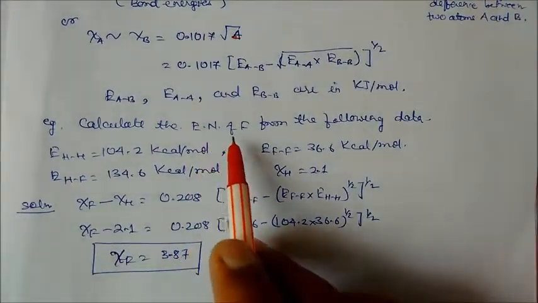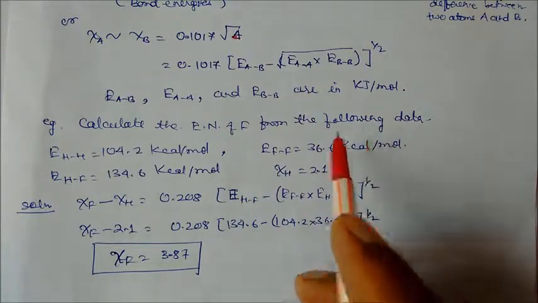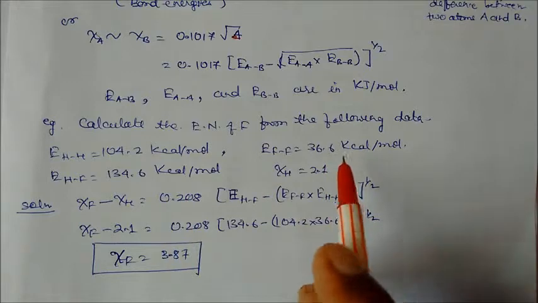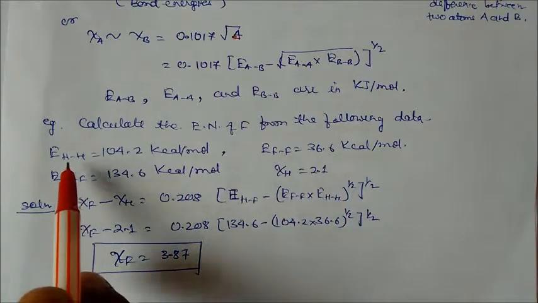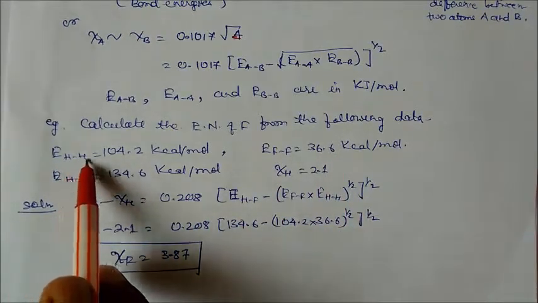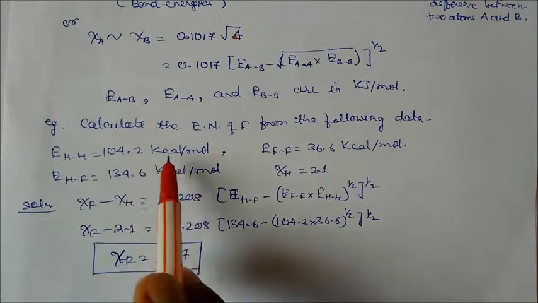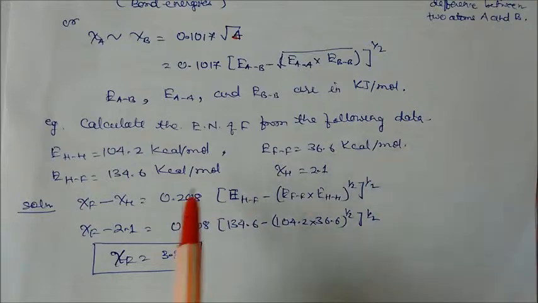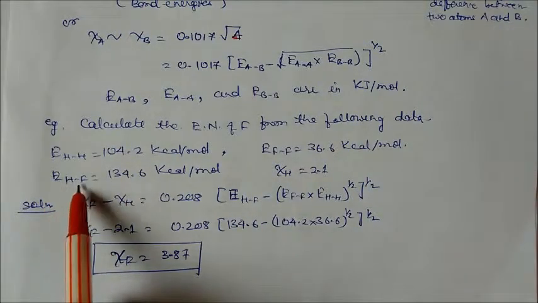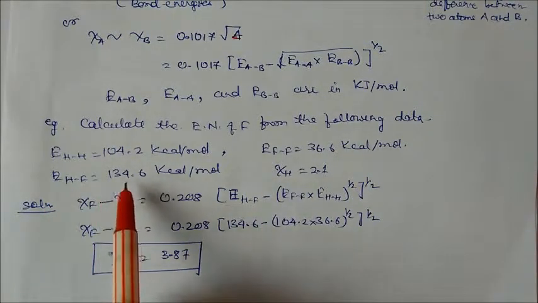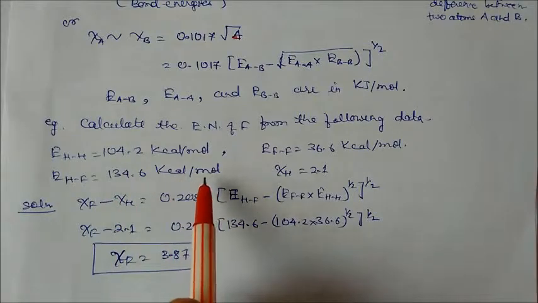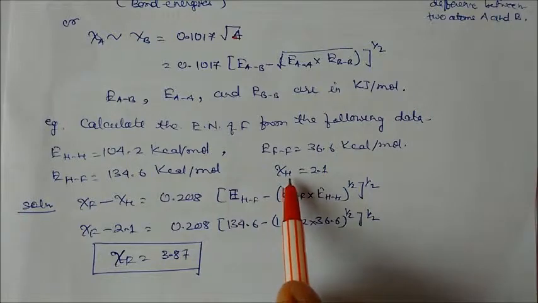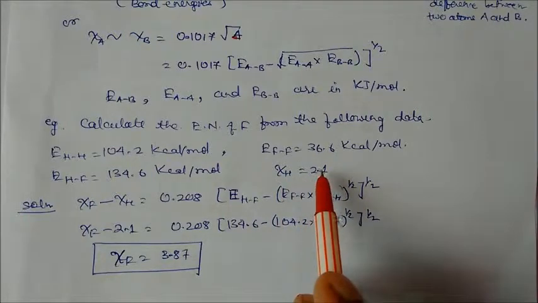Calculate the electronegativity of fluorine from the following data. This is thermochemical data. The bond dissociation energy of hydrogen is 104.2 kilocalorie per mole. The bond dissociation energy of fluorine is 36.6 kilocalorie per mole, and the bond dissociation energy of hydrogen fluoride is 134.6 kilocalorie per mole. The electronegativity of one atom has been given: xi H of hydrogen is 2.1.